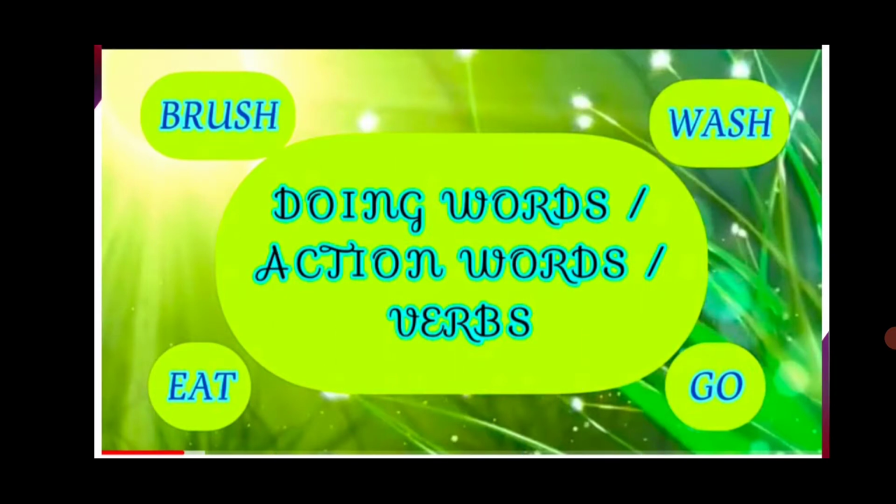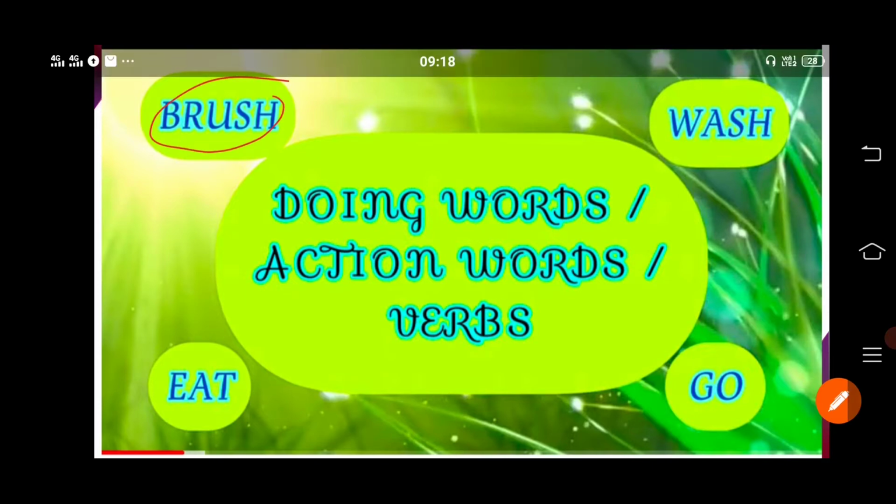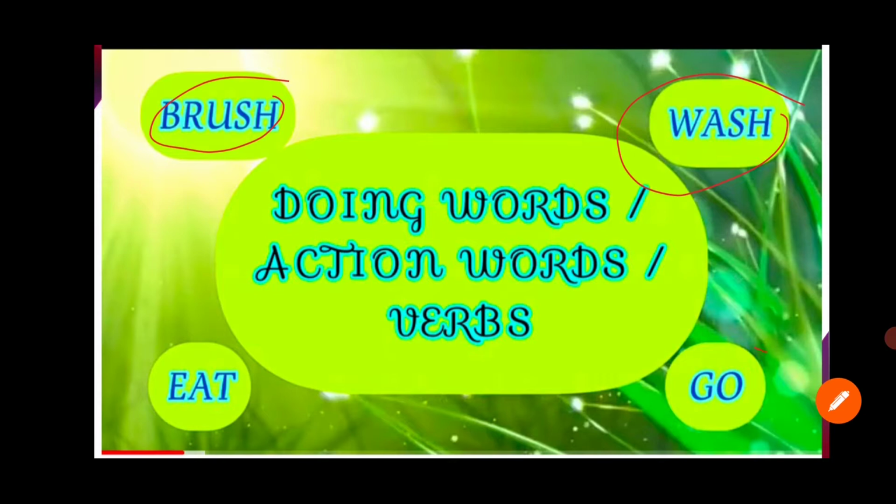For example, brush, wash, eat, go. These are action words. To them we say doing words also and verbs also. See children, to the words brush, wash, go and eat, what do we say?